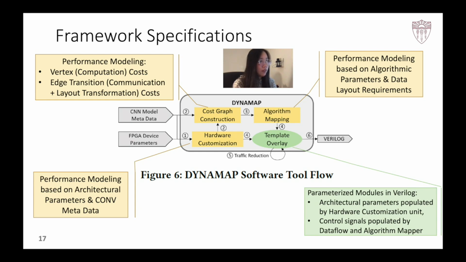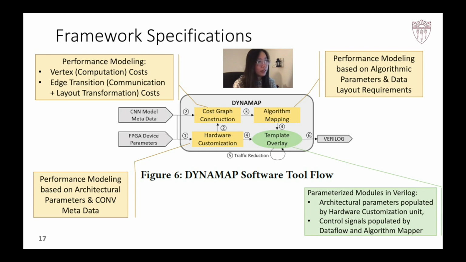3. An off-the-shelf PBQP solver is utilized to perform the node reduction steps for algorithm mapping. The PBQP solver outputs the optimal algorithm assignment vectors for all layers. 4. Based on the algorithm data flow mappings, the template overlay is customized. 5. The CNN is scanned to identify if the total memory consumption exceeds on-chip SRAM capability.